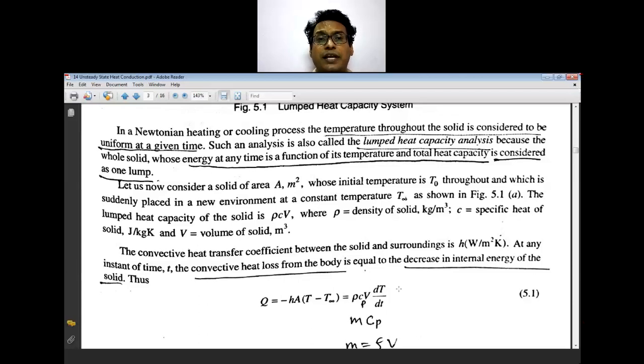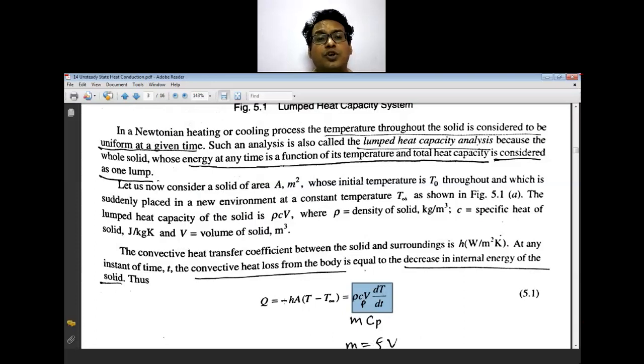Heat capacity is the holding capacity: whatever heat is supplied to that body, its temperature is going to increase, and that depends on mCp delta T. So this term, rho Cp V dT upon dt, is nothing but mCp delta T. M you can write as rho into V, so rho V Cp dT.